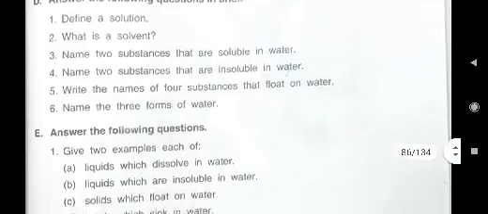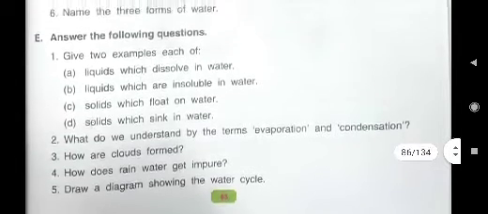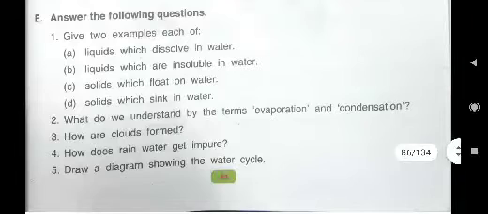Then A, B, C parts we have already done. In my previous class I gave you the answers of D part, and today we have to read about E part answers.